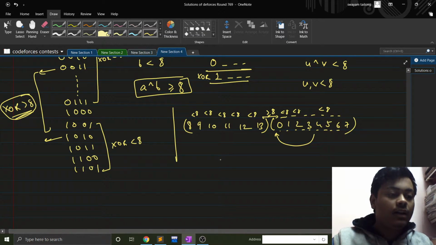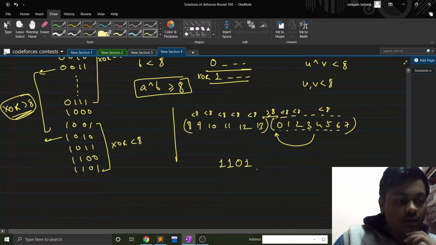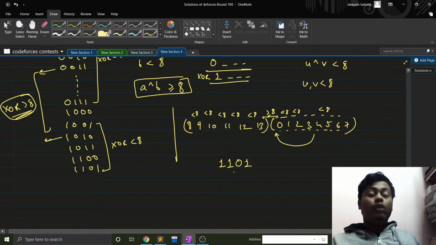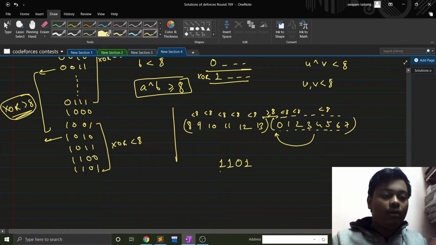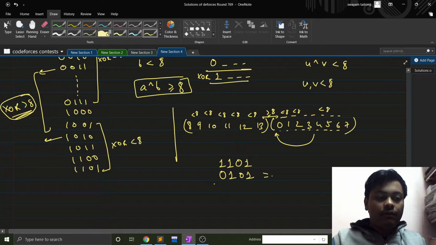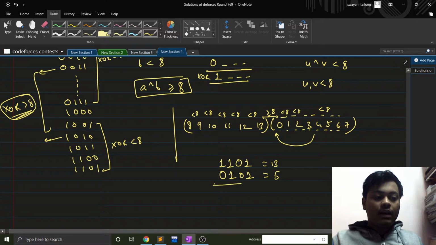So if 13 is 1101, I will always have, because I have all the numbers from 0 to 13, a number which will have 0 here and exactly the same bits here, right? And which is 5 in this case, if this is 13. So their XOR will come out to be exactly 8, always.